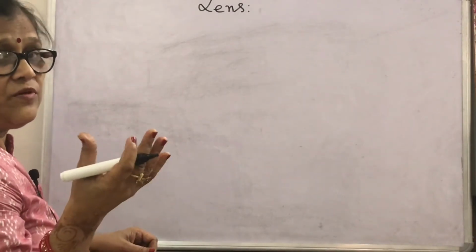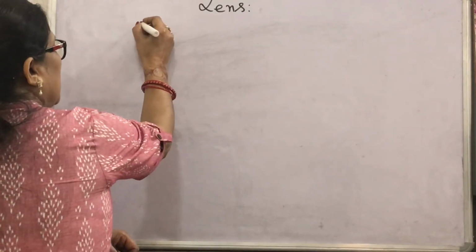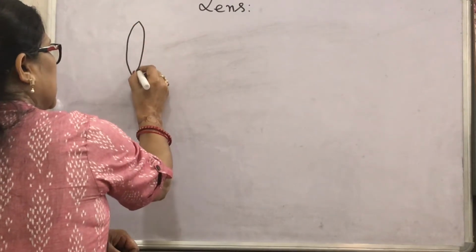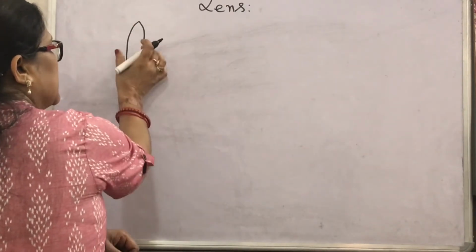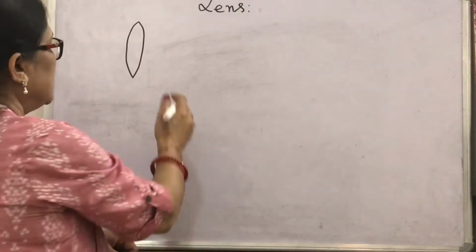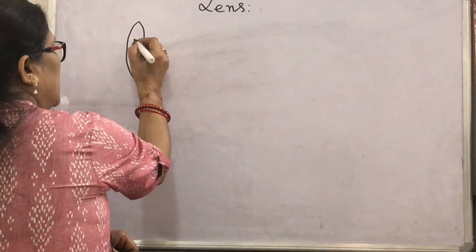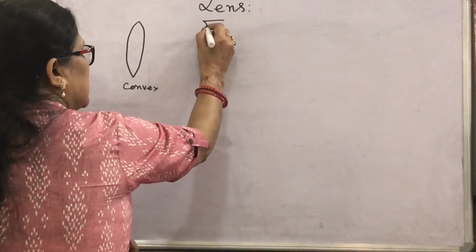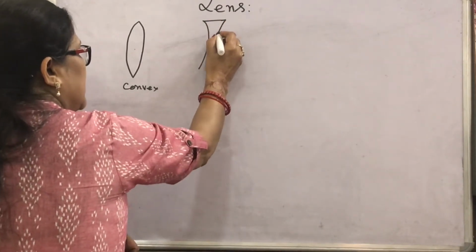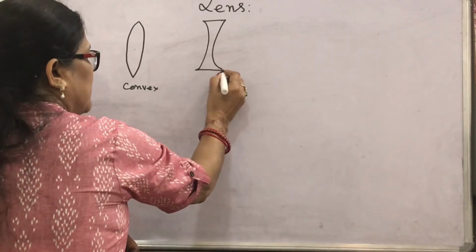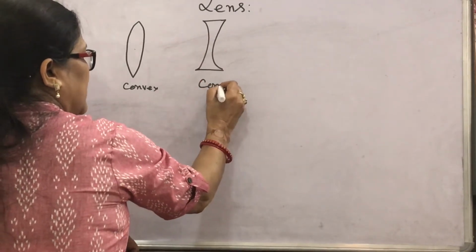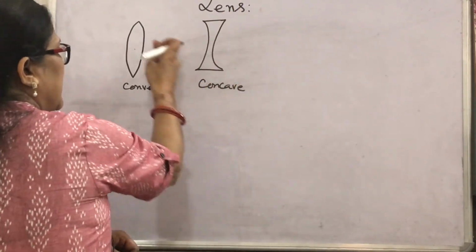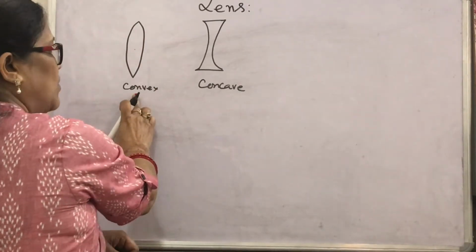How many types of lenses are there? We know that if the lens is shaped like this, thinner at the edges and thicker at the middle, then this lens is called a convex lens. Similarly, if the lens is thicker at the edges and thinner at the middle, then this is called a concave lens. Cave means a cave-like structure on both sides. This is cave, this is cave. Here this is bulging, this is bulging. So this is convex, this is concave.